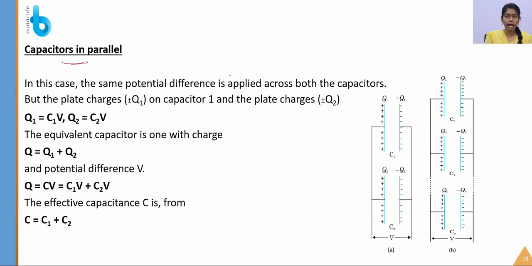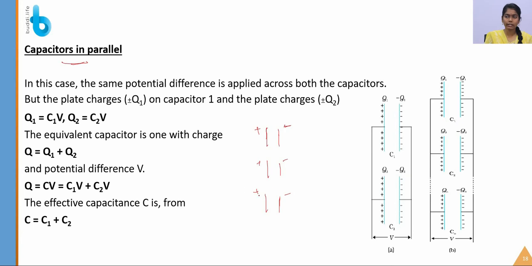So what is a parallel? I will tell you. Say I have three capacitors, each with plus and minus plates.